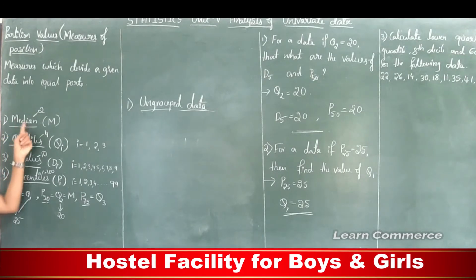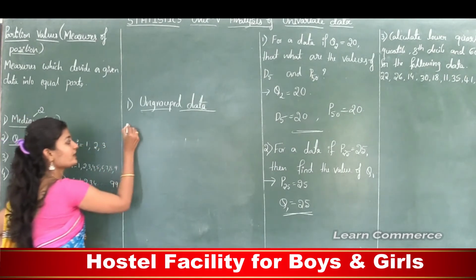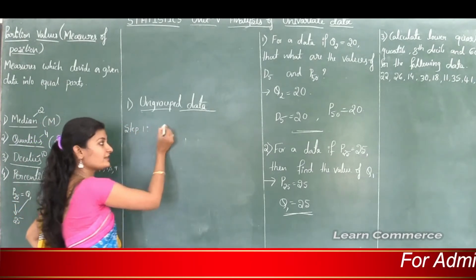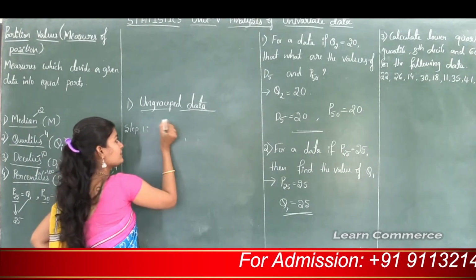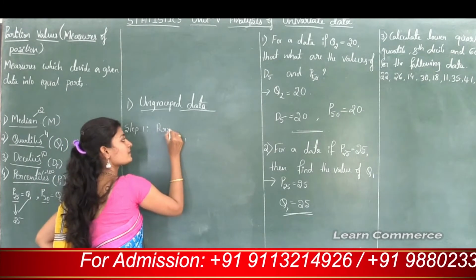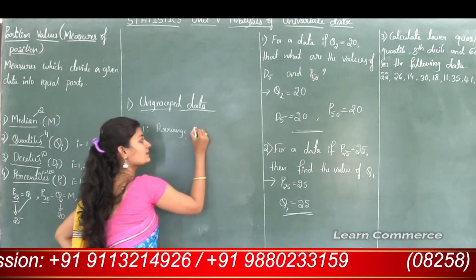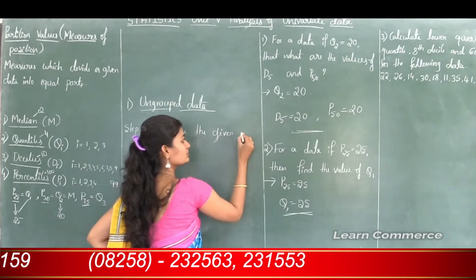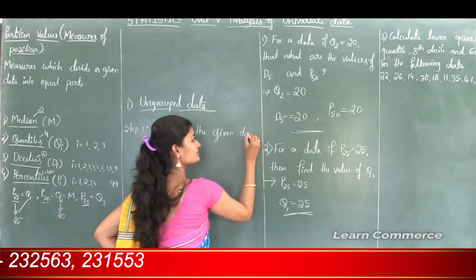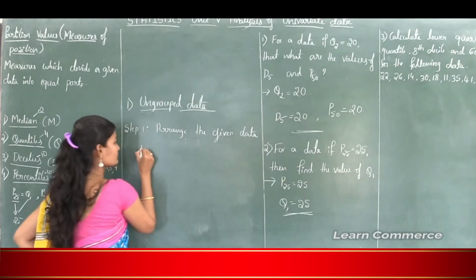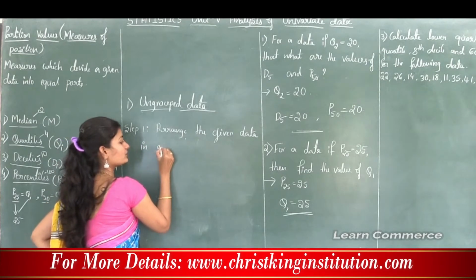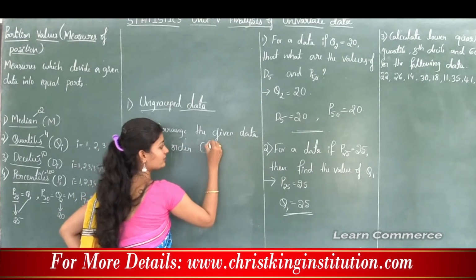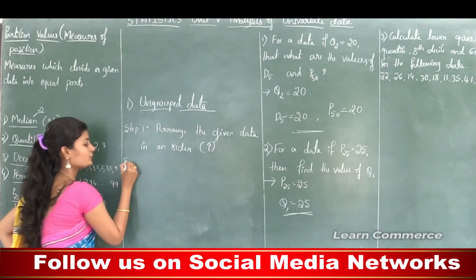To calculate median in case of ungrouped data, step 1 is that we need to arrange the given data in an order. Here the order must be ascending order. Next, step 2.